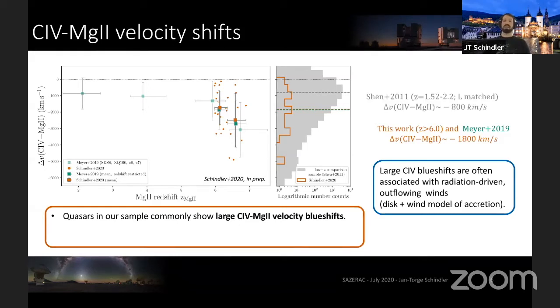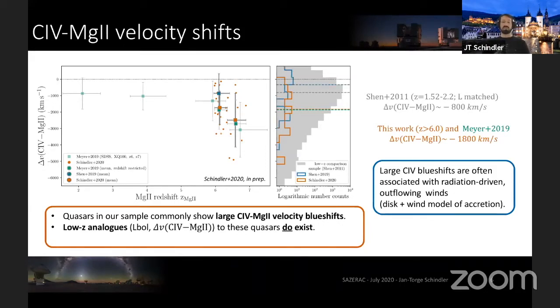If we compare our quasars to a low redshift luminosity matched sample from SDSS, as shown in the gray histogram here, we can see two things. First, the median is strongly different. And secondly, even though the median is very different, we find large carbon-4 blue shifts even in the low redshift sample, leading us to conclude that low redshift analogs in bolometric and carbon-4 blue shift to these quasars do exist.